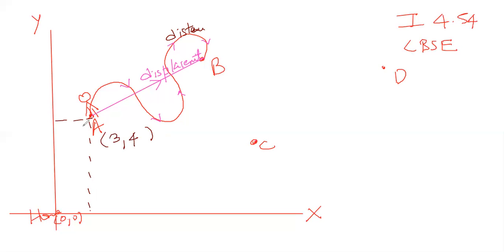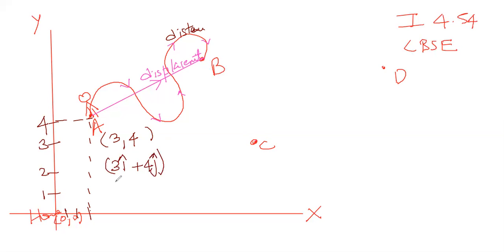But what we will write now, this 3, 4, we will write differently as 3 units on x-axis, 1 2 3, and 4 units on y-axis, 1 2 3 4, equally spaced. So we don't write this like 3 comma 4, we write it in a special way: 3 i cap plus 4 j cap.